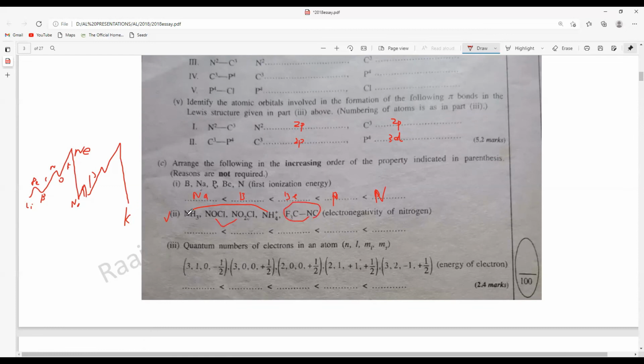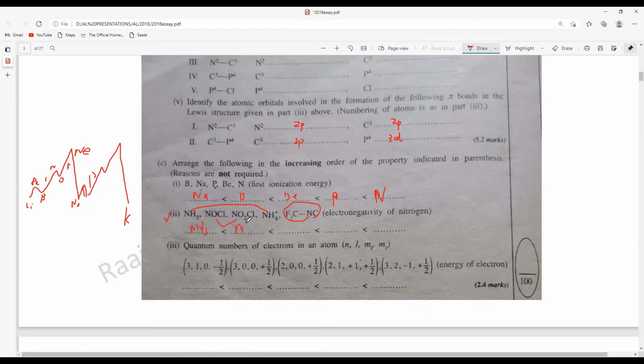It is like sp2, but when you think about the lone pair, it can be like sp3 with a positive charge. So obviously, when you have a positive charge, you still like to get some electrons. So basically ammonia will be lowest here.